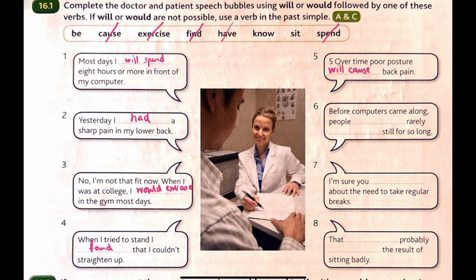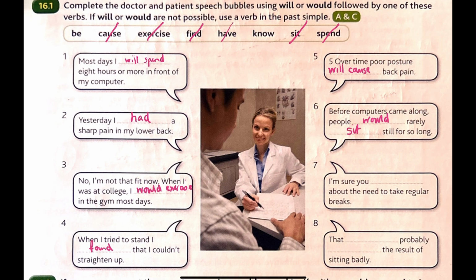Before computers came along, people rarely blank still for so long. Again, this is about something which is always true, but in the past. So we can use would here with the verb sit. Before computers came along, people would rarely sit still for so long.